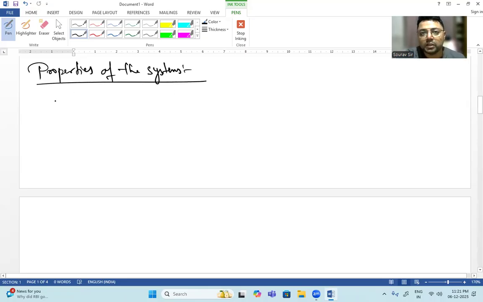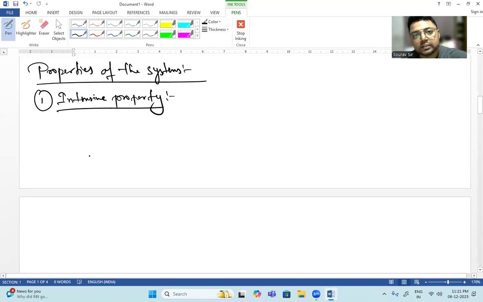So what are the properties? Means what can you say about the properties of the system? Okay, so properties of the system. Number one is intensive property. Okay, the first one is intensive property of the system.